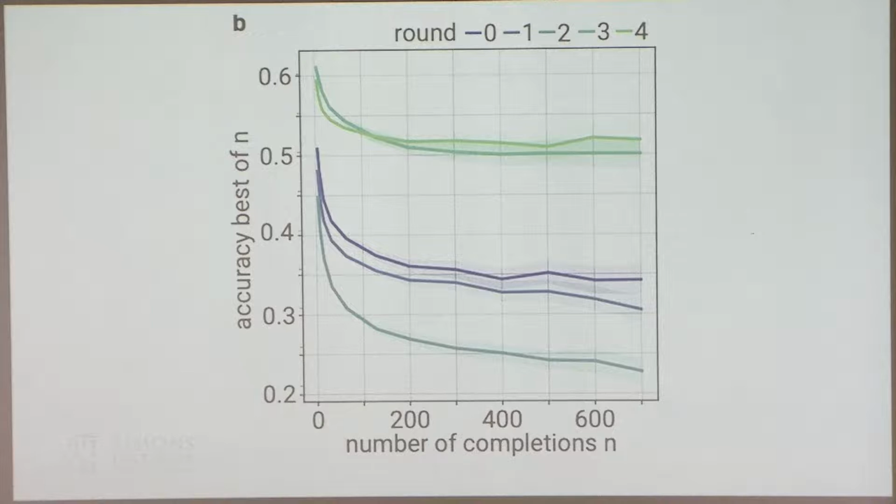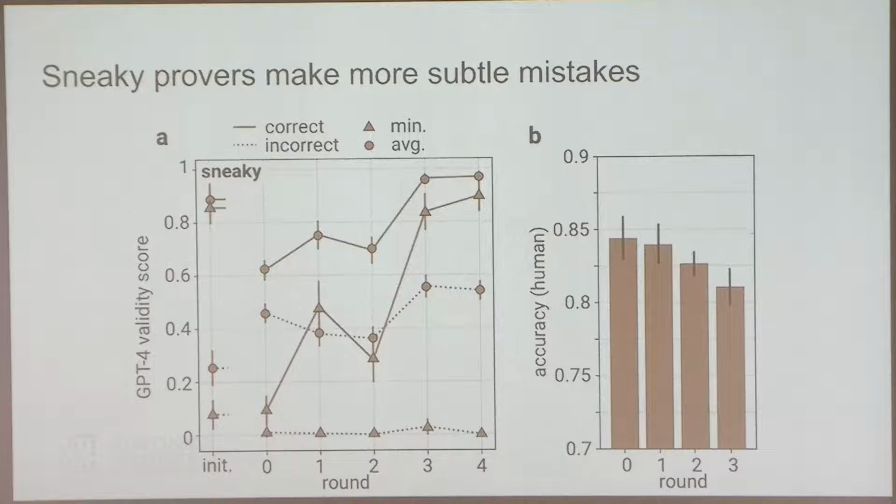So yeah. And then we evaluate the sneaky prover. Basically, for the sneaky prover, we want to say that it generates more subtle mistakes, but this is kind of qualitative. So how do we quantify that? On the right, we find that the human evaluators make mistakes more often on sneaky samples, and this is still balanced samples. So it does show it's a little bit harder to detect.